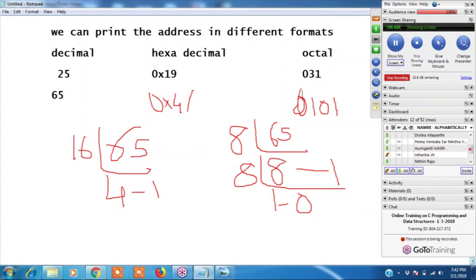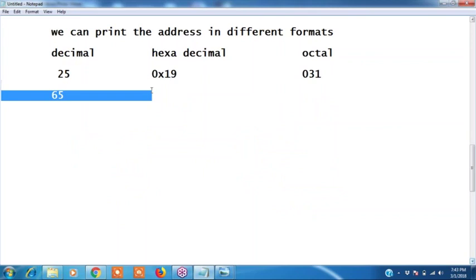Understood, right? Yes, sir. So 0x41 is hexadecimal, and octal should start with 0, so 0101. That is octal format, right?